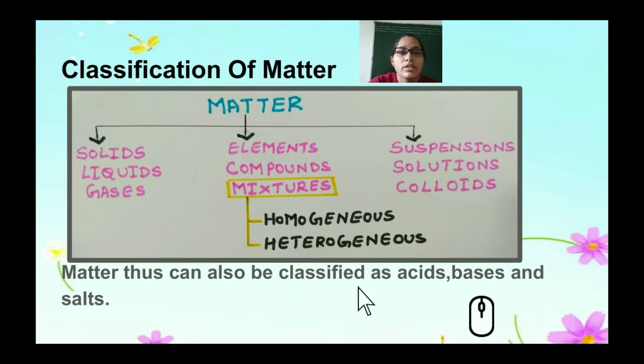In previous classes you might have learned the simple basics of matter, that matter is of three types, that is solids, liquids and gases. As you have come to the higher classes, you have to understand that matter is not only solid, liquid and gases, but it is also subdivided into elements, compounds and mixtures. In the previous class you have also studied about suspensions, solutions and colloids.